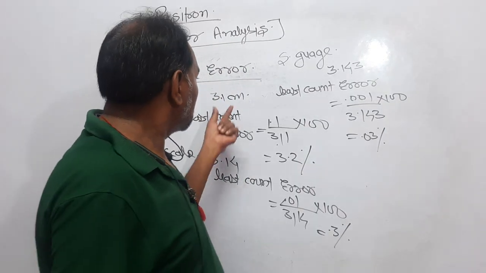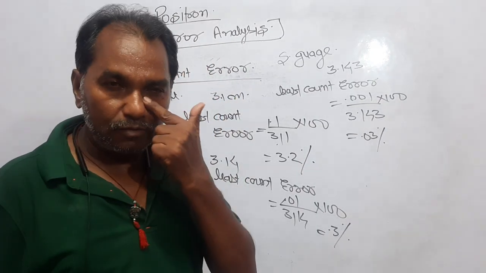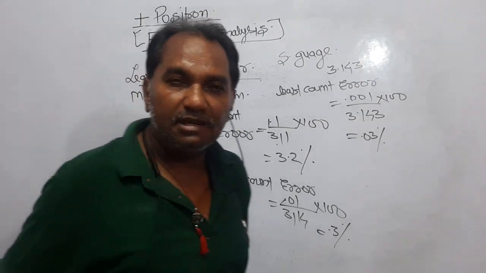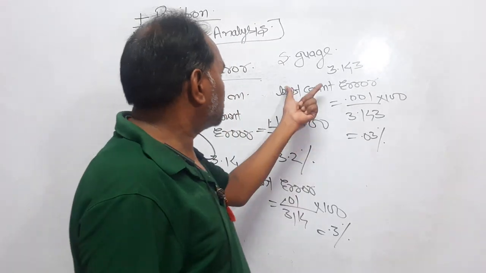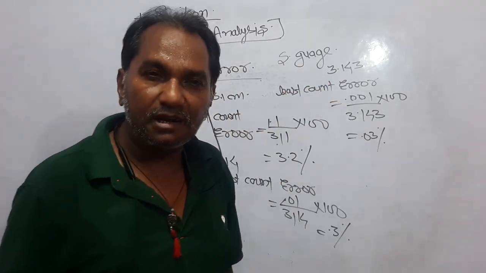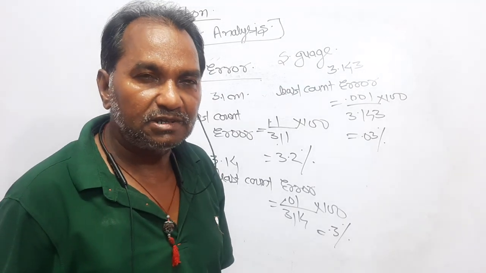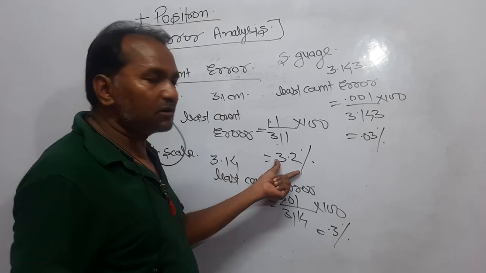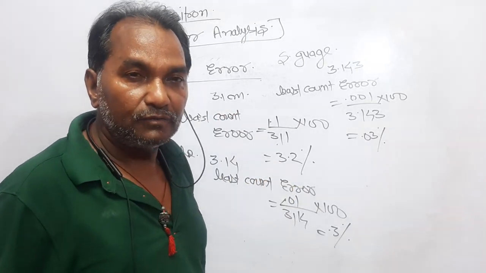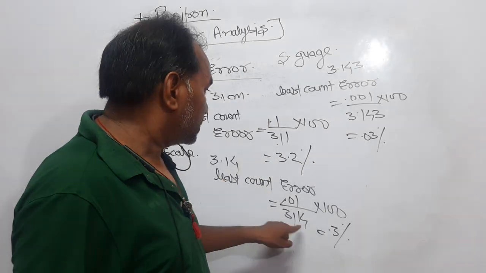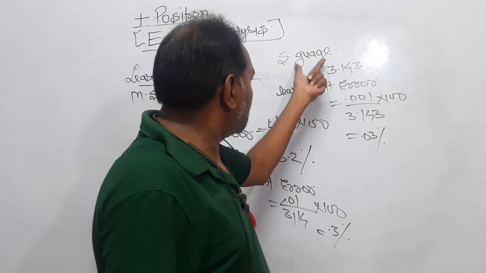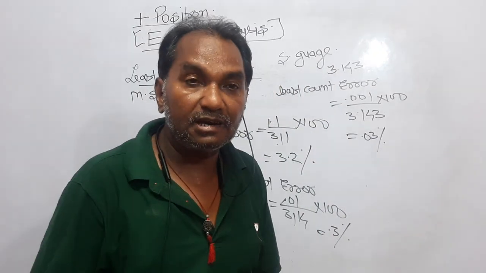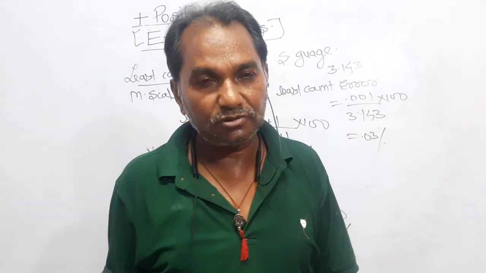The meter scale has a least count of 0.1 centimeter. The vernier scale is more precise than that, with a least count of 0.01 centimeter, and the screw gauge has a least count of 0.001 centimeter, the most precise of all three. In the first case the error was nearly 3%, then with a more precise instrument the error becomes 0.3%, and ultimately with the screw gauge the error becomes 0.03%, meaning the error becomes 1 by 10, 1 by 10, and so on.